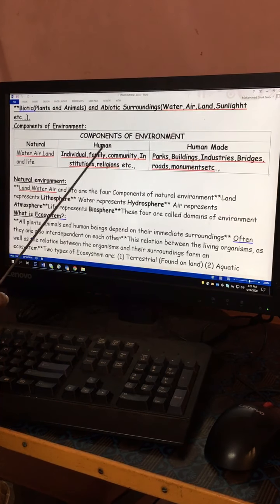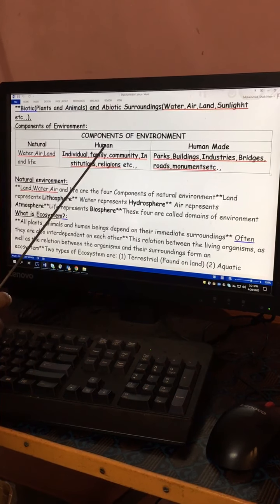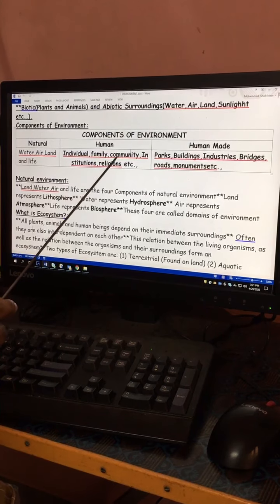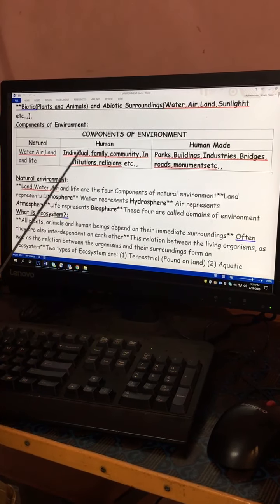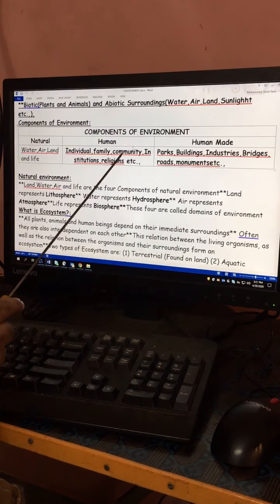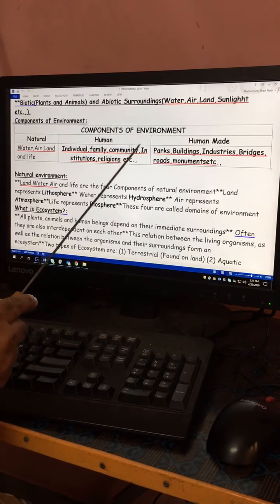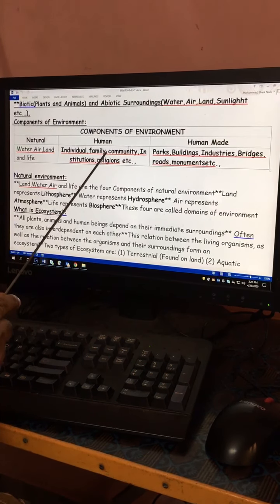Human environment is human beings; it consists of quality and quantity. And this is individual, that is one person, or family, group of persons, community. There is still a bigger one. If you see, the individual comes, then family, then community, then association, then society, then nation, and so on. Institutions, religions, all come under human environment.